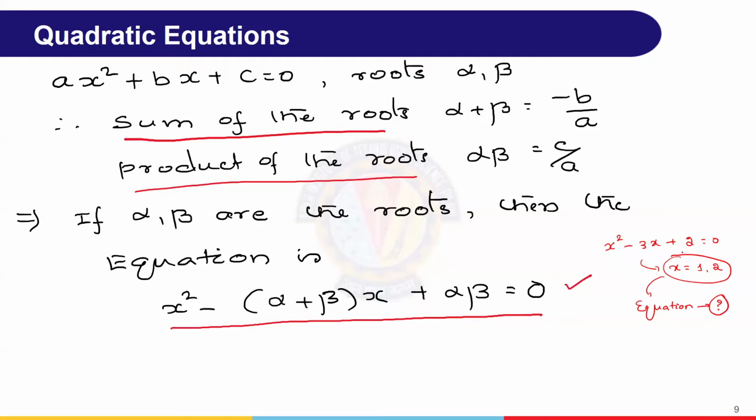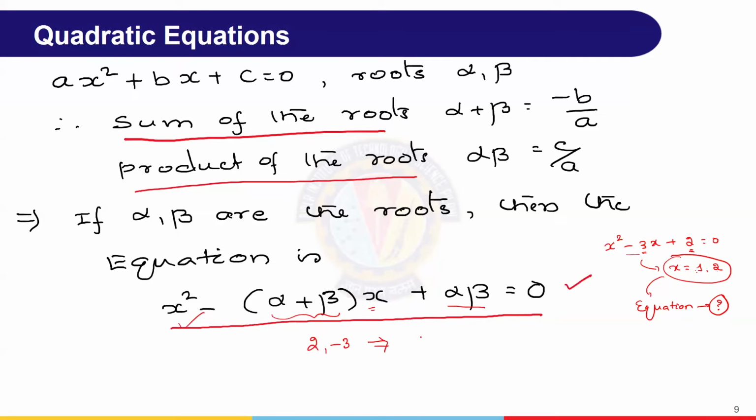Now if you closely observe here, 1 plus 2 is 3, 1 into 2 is 2, and minus 3 is there. So from this, what we can understand: x square, which is fixed, minus sum of the roots into x, plus product of the roots. Suppose 2 comma minus 3 are the roots. What is the equation?